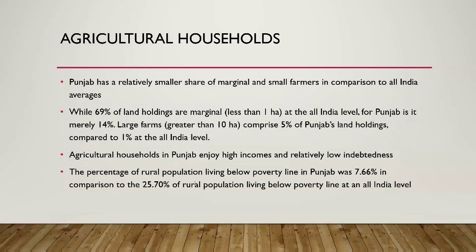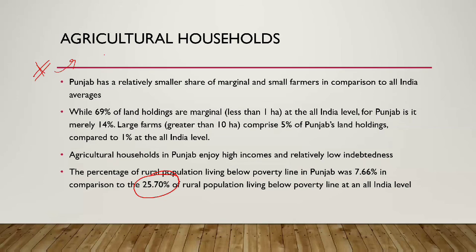Agricultural households in Punjab enjoy high incomes and relatively low indebtedness. The percentage of rural population living below the poverty line in Punjab was 7.66% as compared to the national average of 25.7% of rural population living below the poverty line. So this is also very good. These are good points to depict agricultural income or agricultural households in answers.